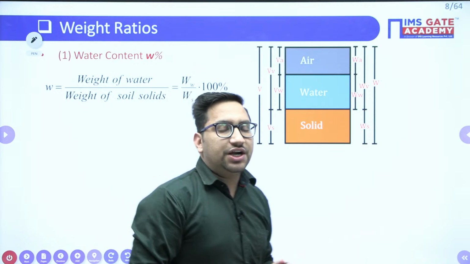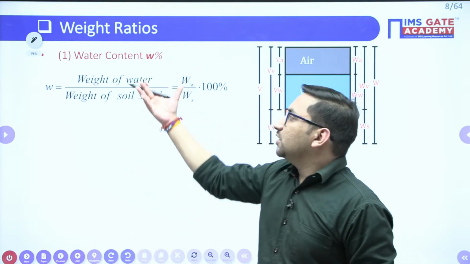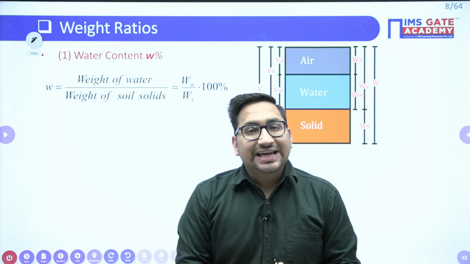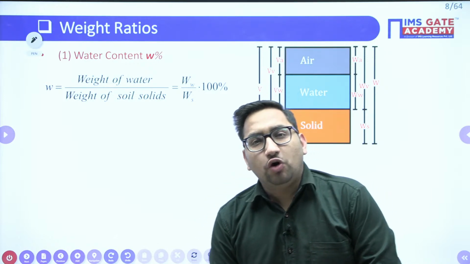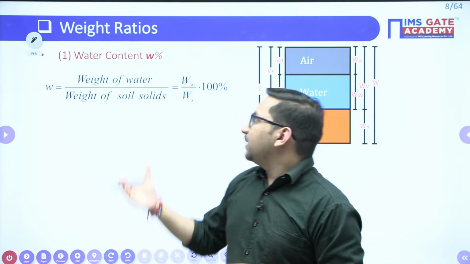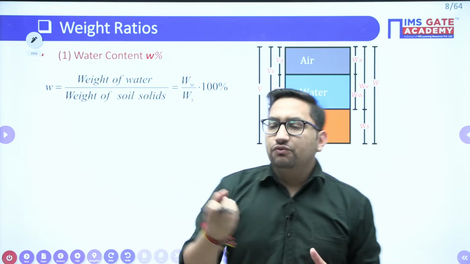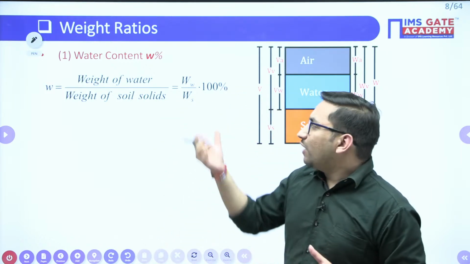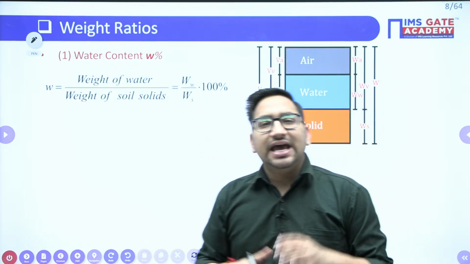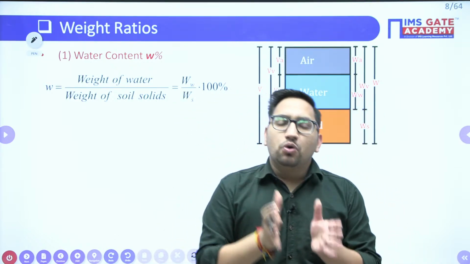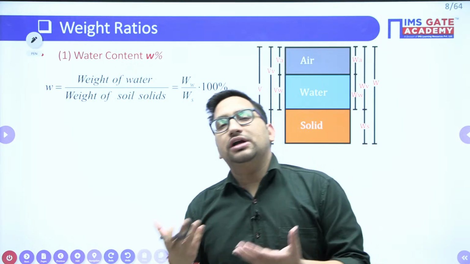So there is one weight ratio, that is your water content. What does this water content suggest? It says how much weight of water is there with respect to weight of solids. Why are we measuring in terms of weight of solids? As the solids are a more stable quantity as compared to total weight, right?